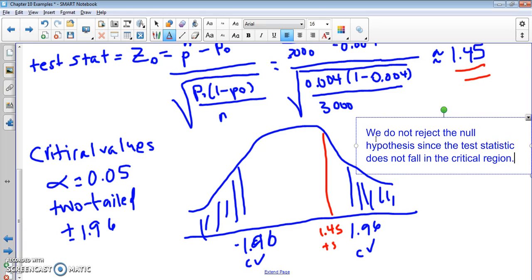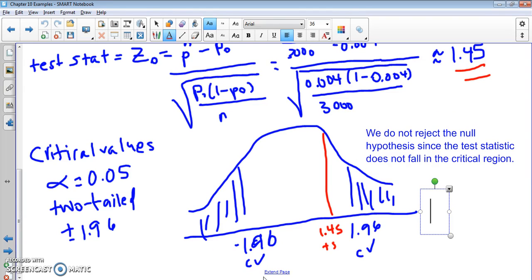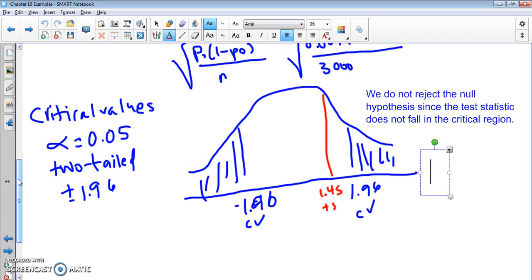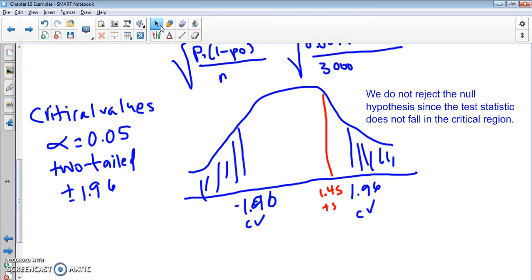And we'll write a conclusion in a minute. So we're going to go through the p-value approach as well. So let's look at the p-value. Let's do this by hand, and then we'll go through it using StatCrunch to find the p-value and the test statistic. And so what we're looking at here is the probability that we get a test statistic as extreme or more extreme. And since we're looking at a two-tailed test, we're looking at it on either side.